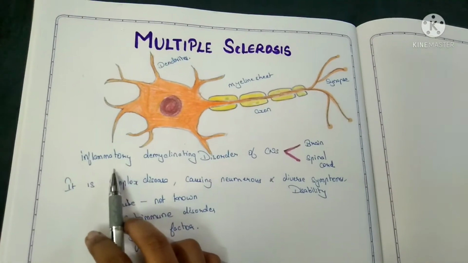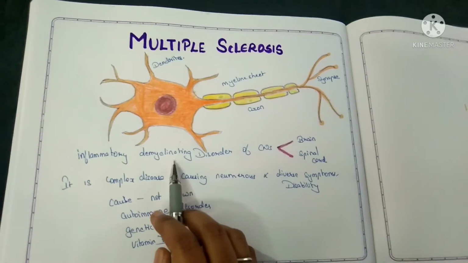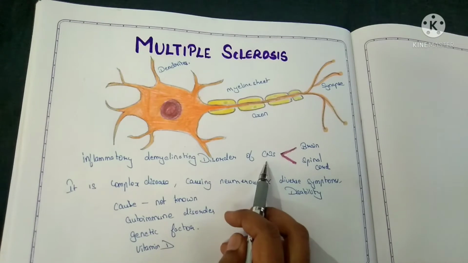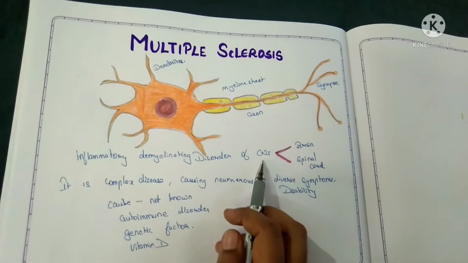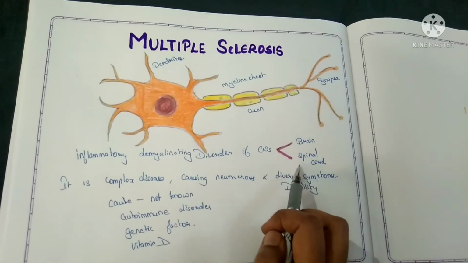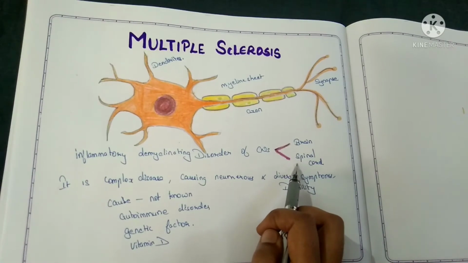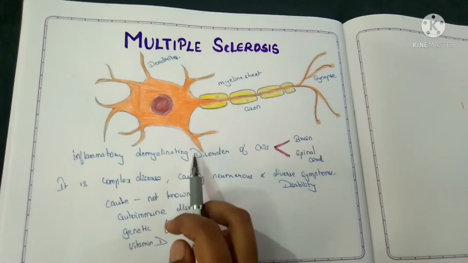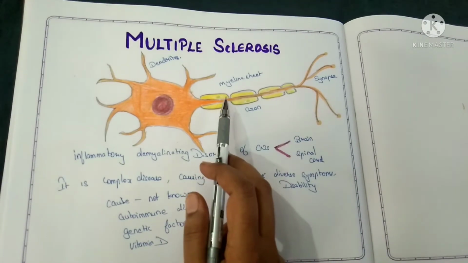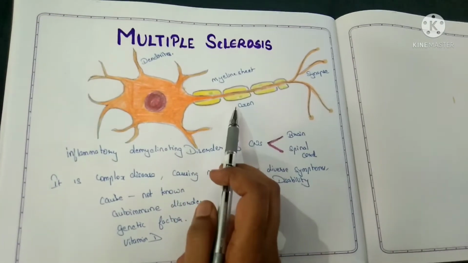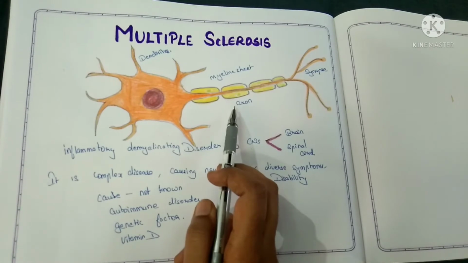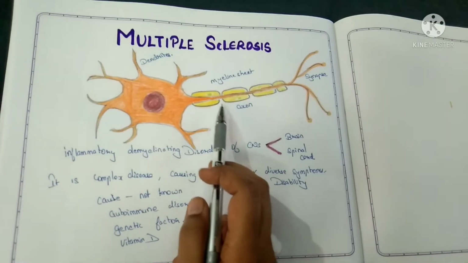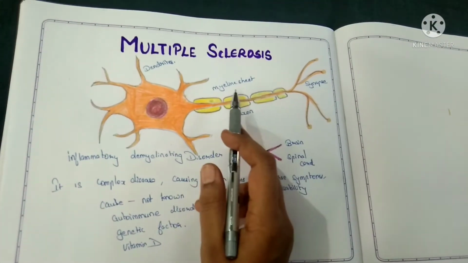Multiple sclerosis is an inflammatory demyelinating disorder of the central nervous system, including both the brain and the spinal cord. So there occurs an inflammation to the myelin sheath. Myelin sheath is a protective layer of the axon. The axon sends signals, it sends impulses, and the myelin sheath covers the axon.